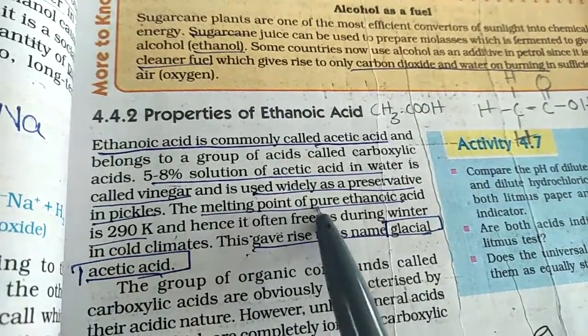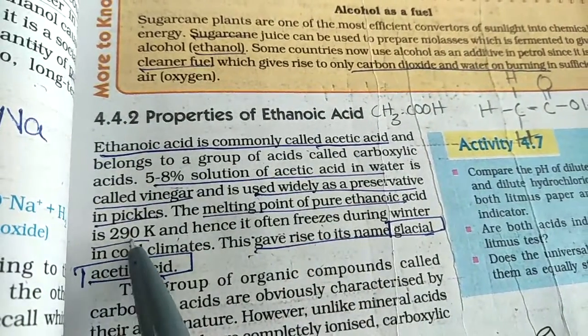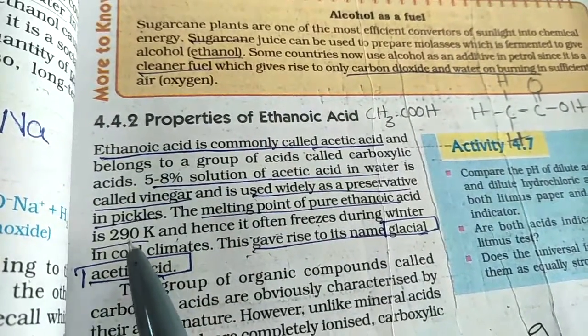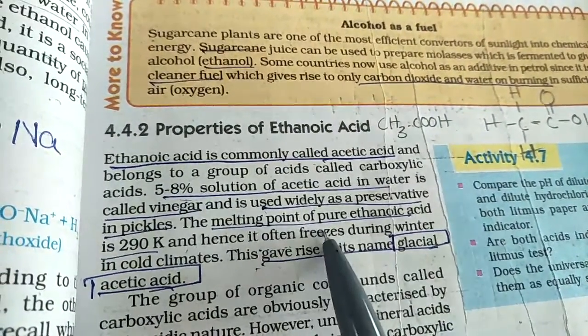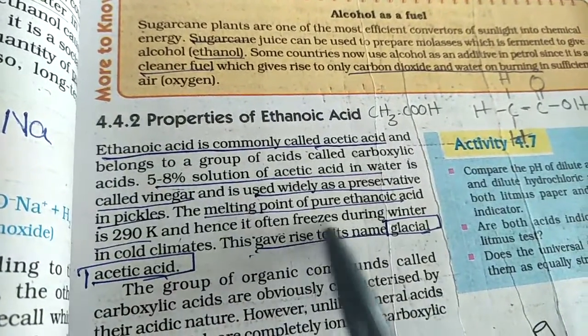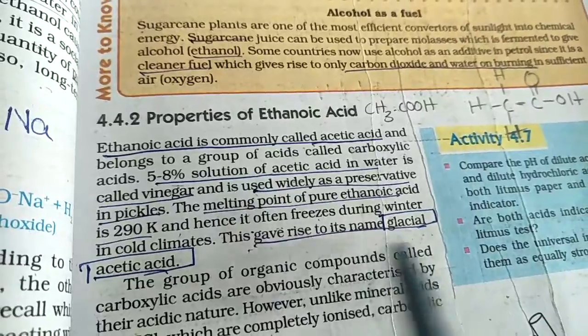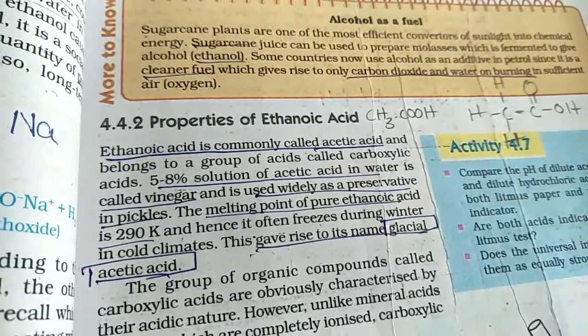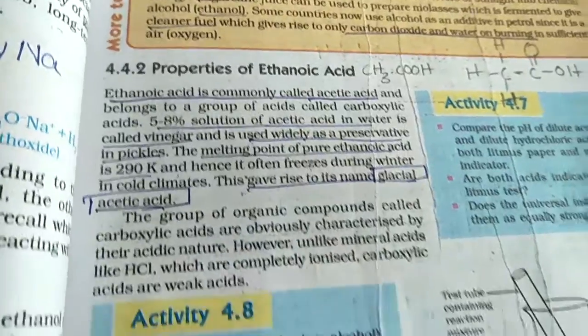Now the melting point of ethanoic acid is 290 Kelvin. So what happens if the temperature goes below this? It freezes and it gives glacial acetic acid. Once it freezes, this acetic acid is called glacial acetic acid. Below 290, that is below 17 degrees, it starts freezing.